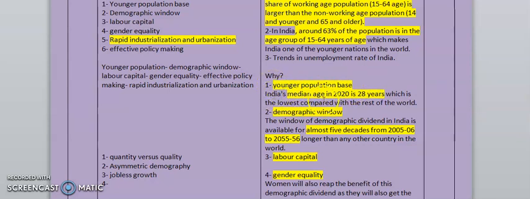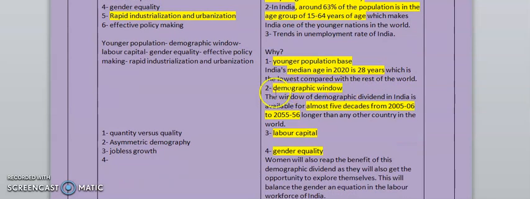In this you can use data like India's median age in 2020 is 28 years, to explain your point. The second point you can use is the demographic window. The window of demographic dividend in India is available for almost 5 decades, from 2005-06 to 2055-56. This is NITI Aayog data.